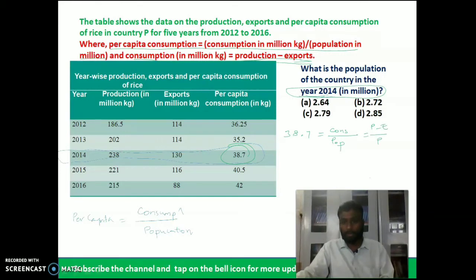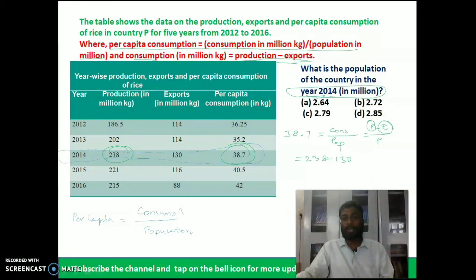Very good. Now try to understand, we have production and we have exports. In the year 2014, what is the value of production? You can see here production is 238 minus exports, which is 130.